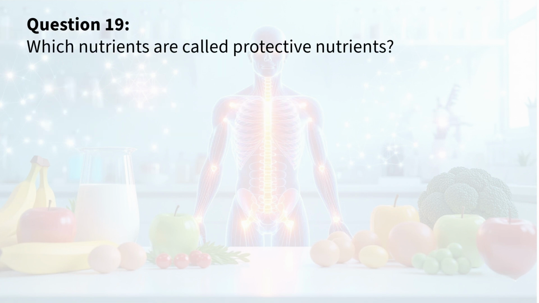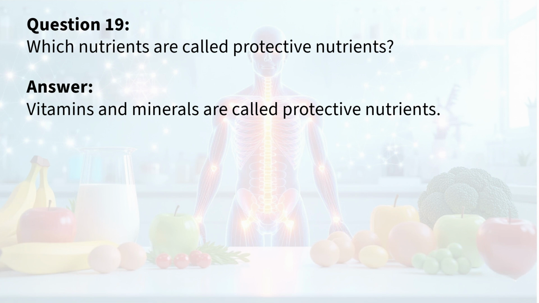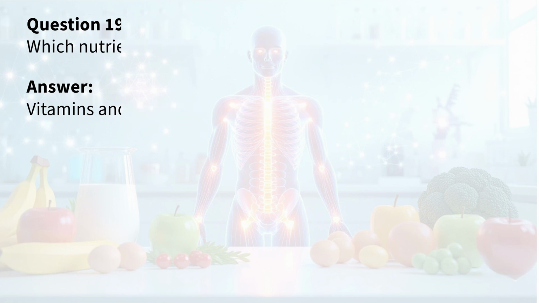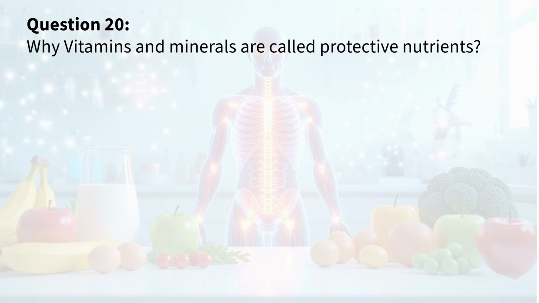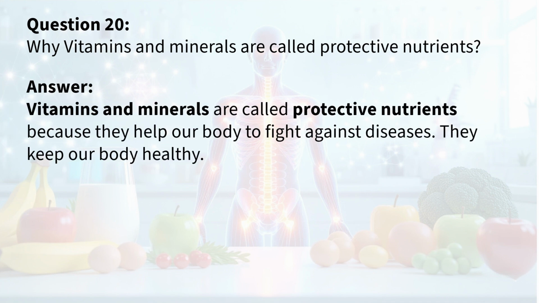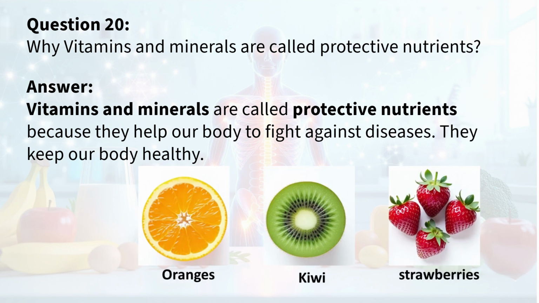Question 19. Which nutrients are called protective nutrients? Answer. Vitamins and minerals are called protective nutrients. Question 20. Why are vitamins and minerals called protective nutrients? Answer. Vitamins and minerals are called protective nutrients because they help our body to fight against diseases. They keep our body healthy.